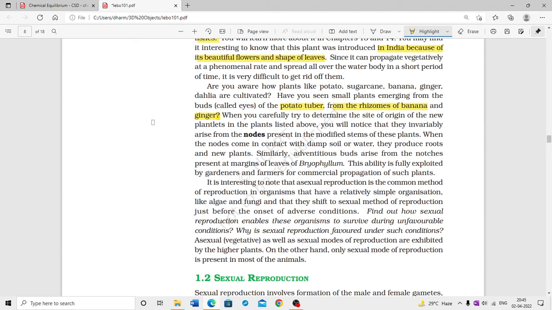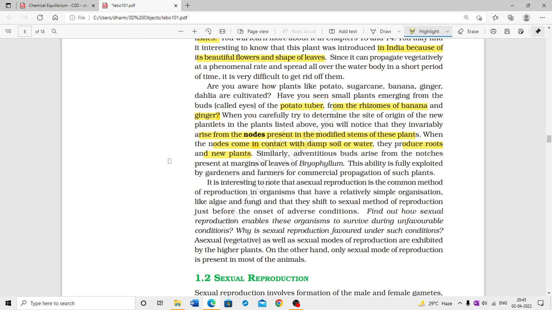When you carefully try to determine the site of origin of the new plantlet in the plants listed above, you will notice that they invariably arise from the nodes present in the modified stems of these plants. When the nodes come in contact with damp soil, they produce roots and new plants.